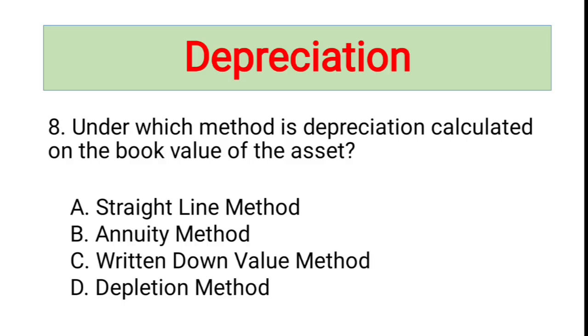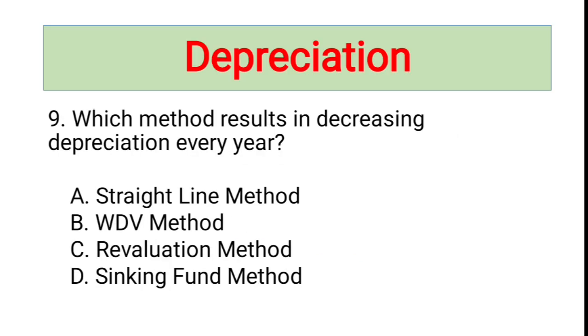Next one: under which method is depreciation calculated on the book value of assets? Written down value method applies a fixed rate of depreciation on the reducing balance of the asset. Every year, depreciation is calculated on the new book value, and that is why written down value method is the correct answer.